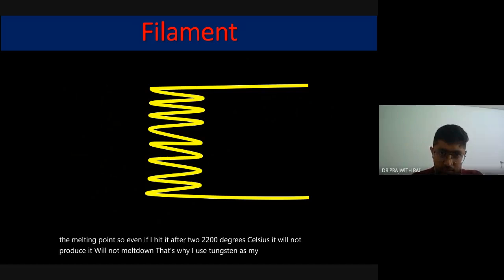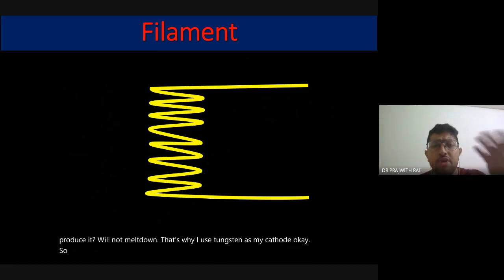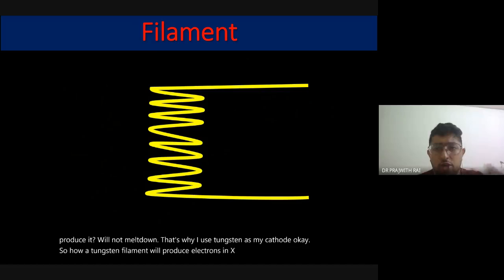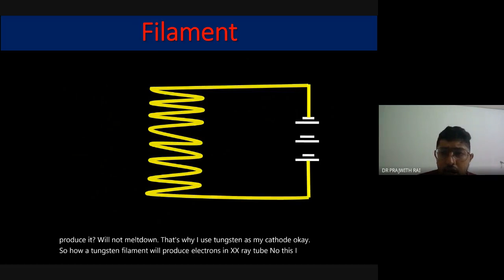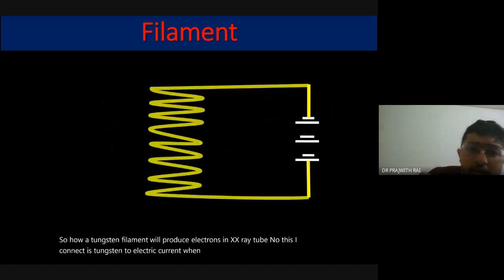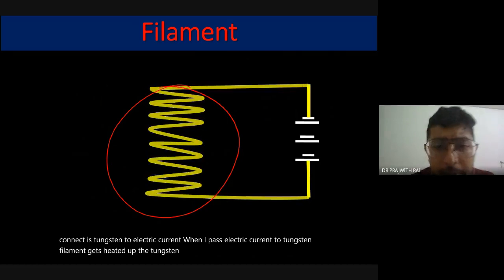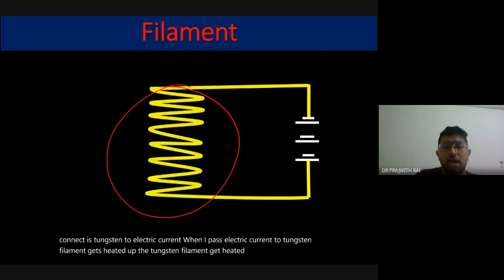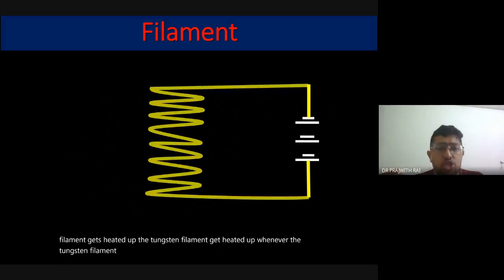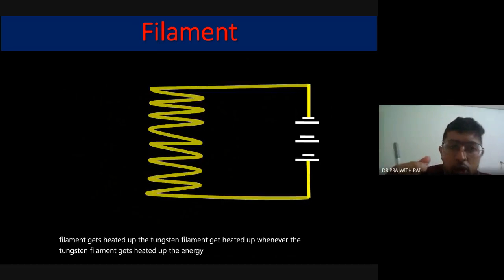So how does a tungsten filament produce electrons in an X-ray tube? I connect this tungsten to an electric current. When I pass electric current, the tungsten filament gets heated up. Whenever the filament gets heated up, the energy is taken up by the electrons inside.